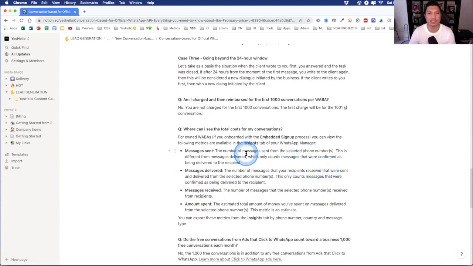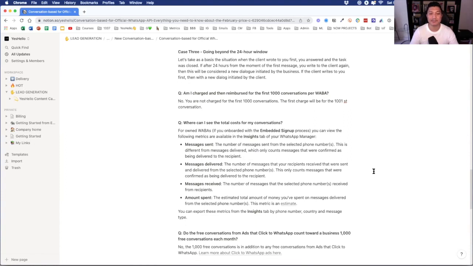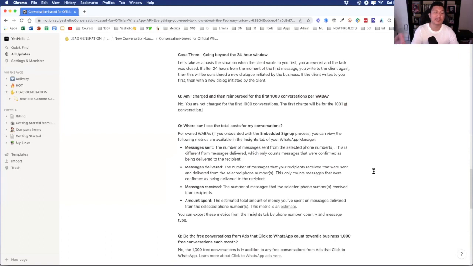Where can I see the total costs for my conversations? So this depends on where you subscribe to WhatsApp Business API. All right. So for us, if you come through us, we will give you a dashboard where you can take a look at this. Right. More on that if you want to know more about our WhatsApp Business API and all the dashboards. You can go and speak to one of our growth specialists, our consultants, and they'll help you out. But what I'm saying is it depends on where you subscribe your WhatsApp Business API.